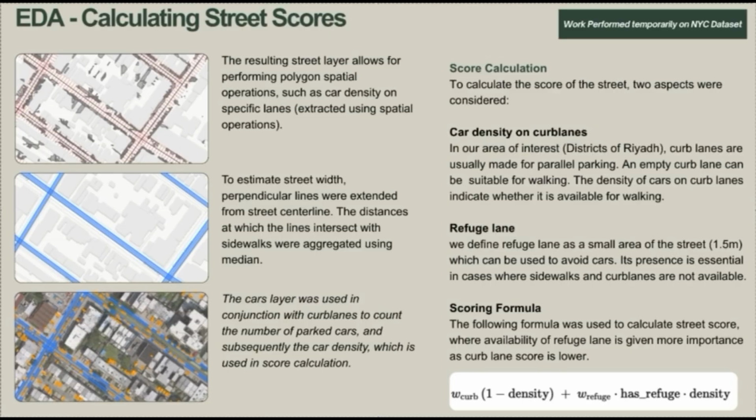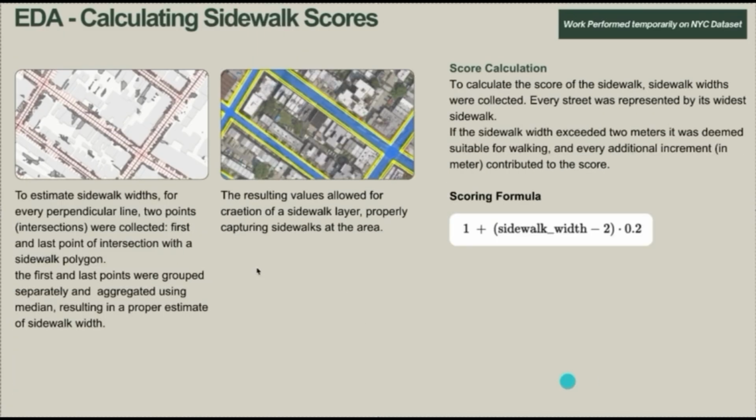So this is important, especially if there is no pavement and there is no curb lane to walk on. For our scoring formula, we use the curb, and we use the availability of refuge on the street to calculate scoring.